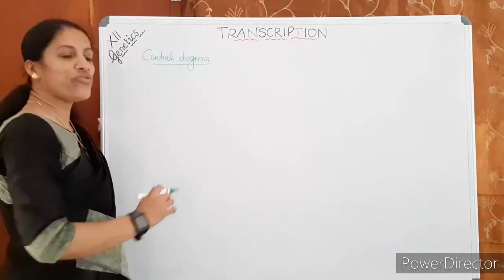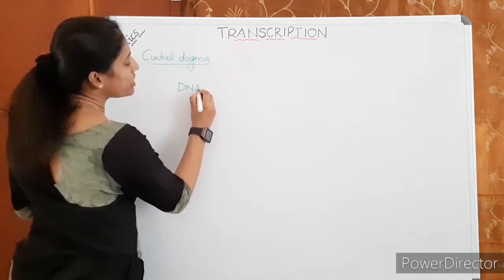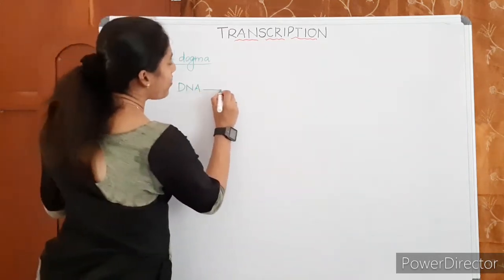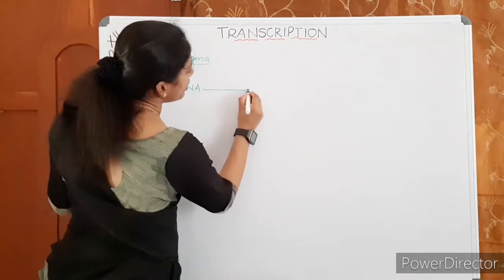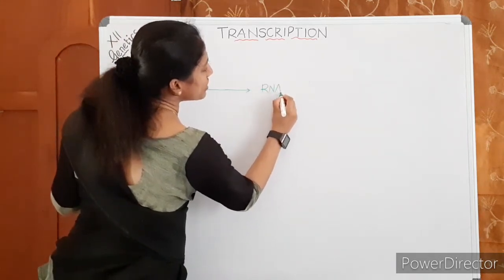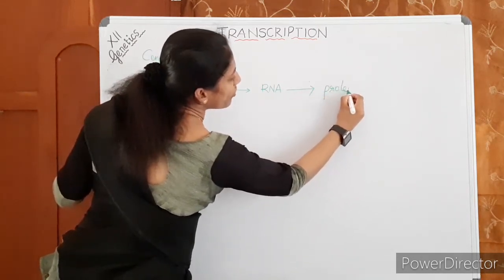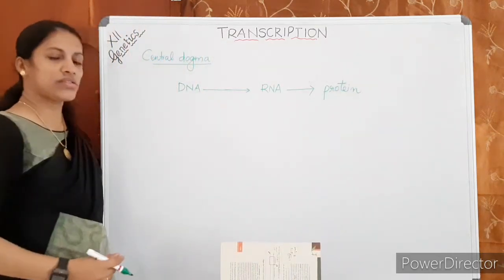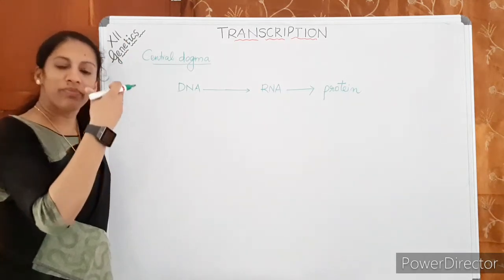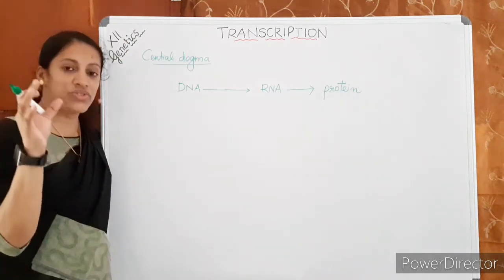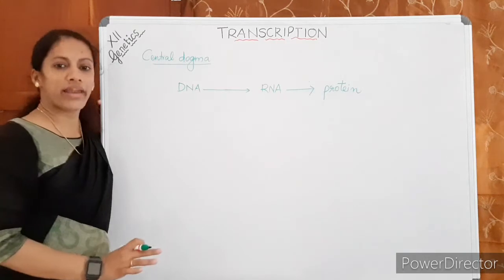The central dogma of molecular biology says that the information in the DNA will be copied to an mRNA, to RNA. Then this information can be encoded in the form of protein. That means this gives the fundamentals of gene expression. How is a gene expressed? How can DNA express our characters?